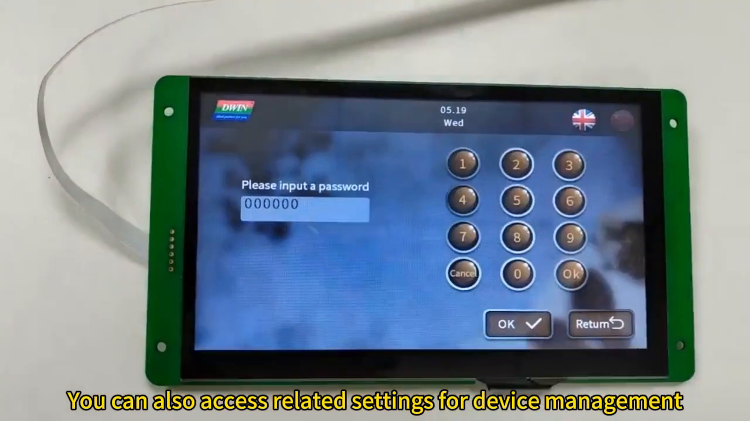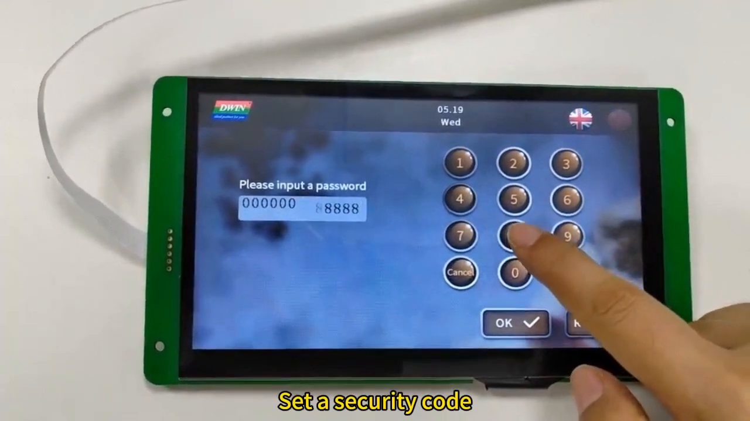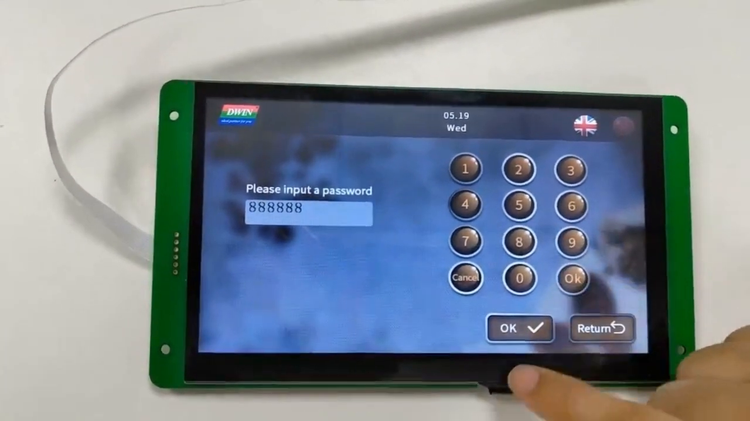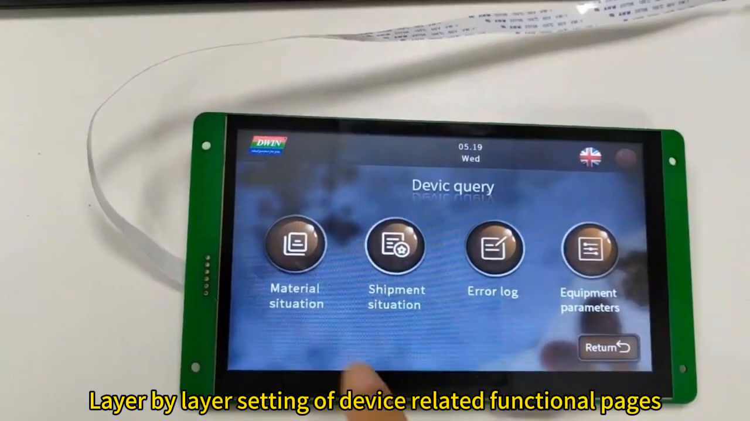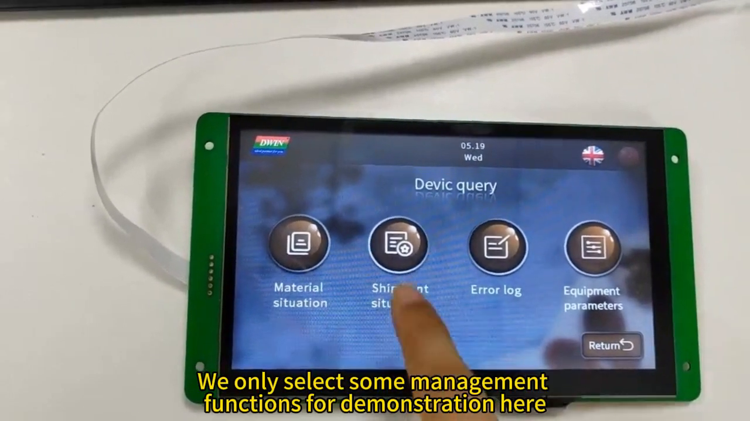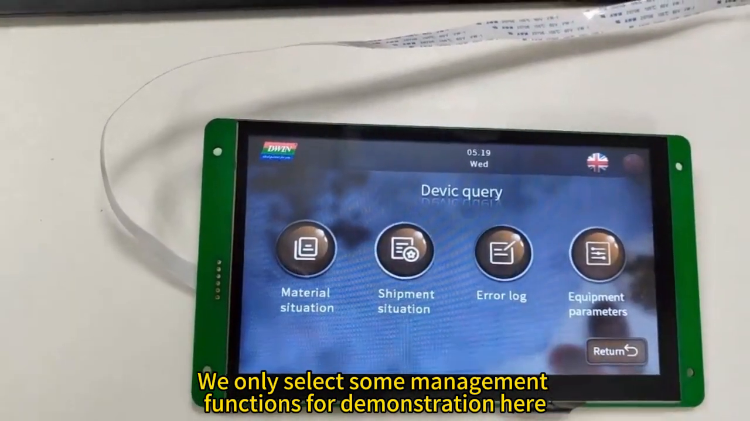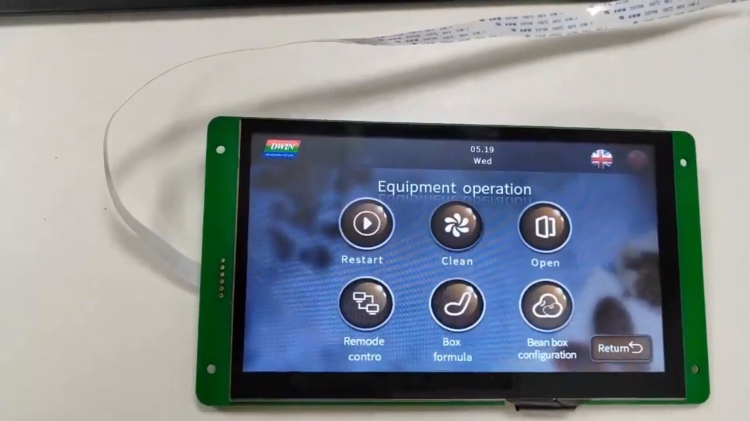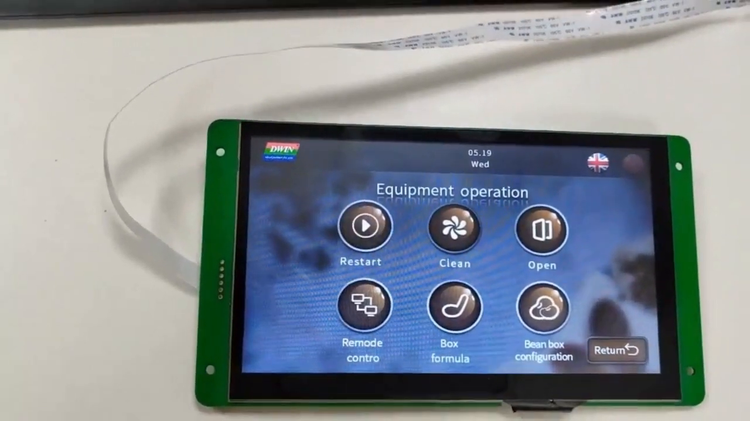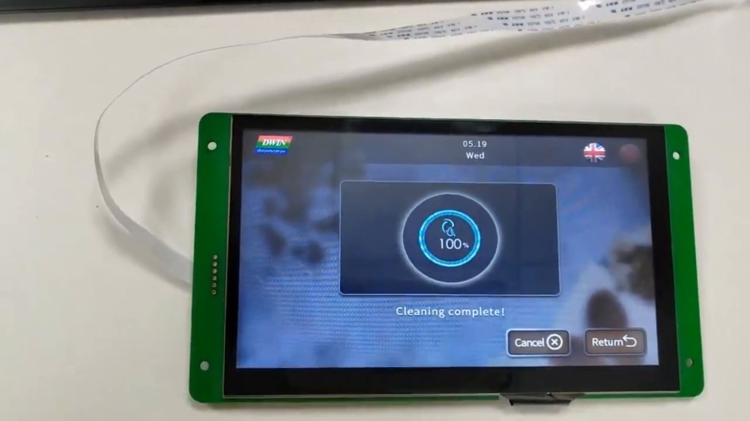You can also access related settings for device management. Set a security code. Layer-by-layer setting of device-related functional pages. For time's sake, we do not display them or only select some management functions for demonstration here. You can fulfill your own demo with similar method.